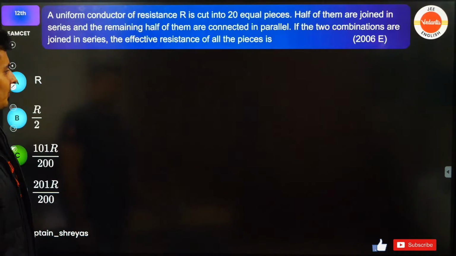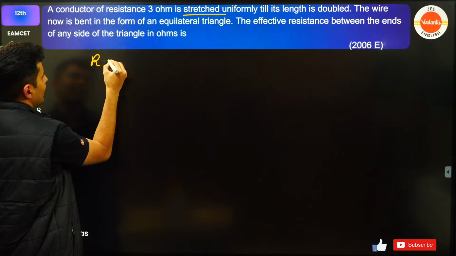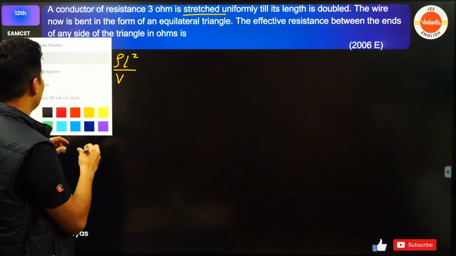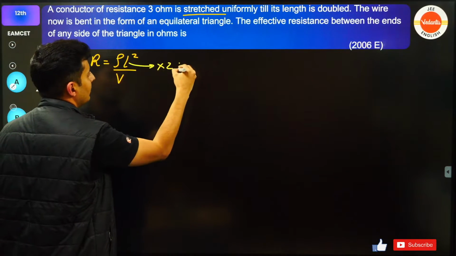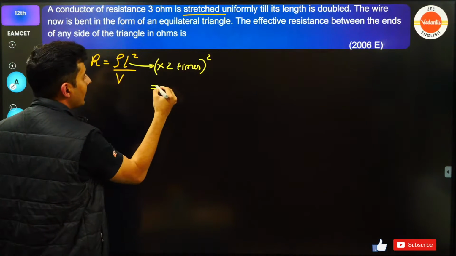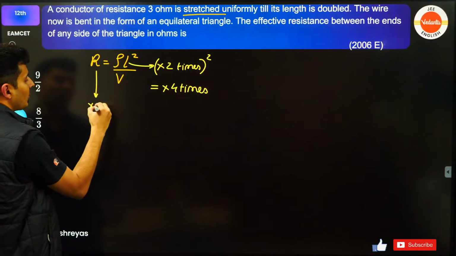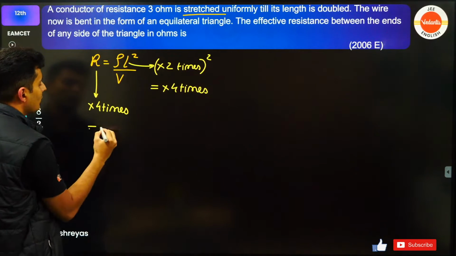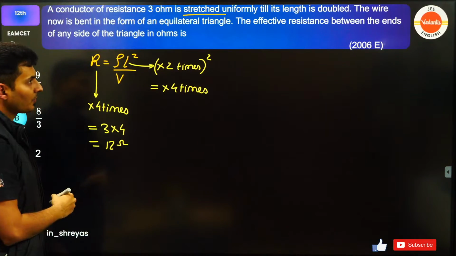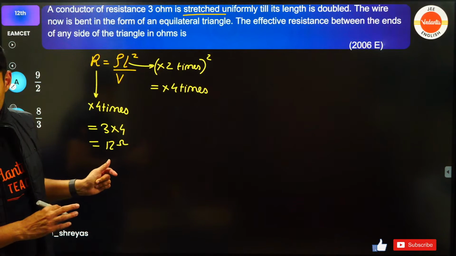So let's go over here. When you stretch, the moment you stretch, the resistance is given by rho L square by volume formula. Correct? Now the length has doubled, so naturally, because it is L square, the RHS will become 4 times. So even the LHS will become 4 times to give you the new resistance. Old was 3, 3 4s are 12 ohms. This is the new resistance. Everybody? Very good, Ravi.